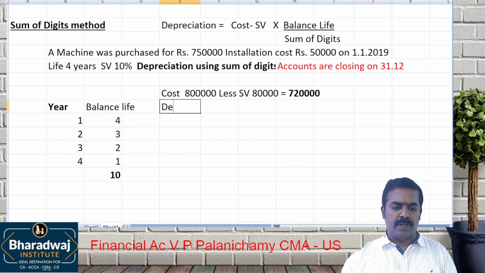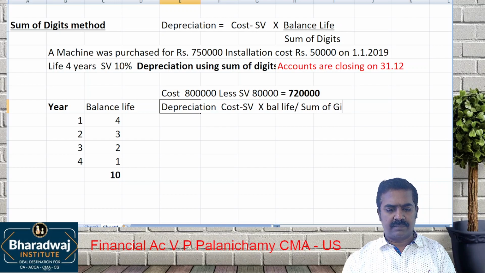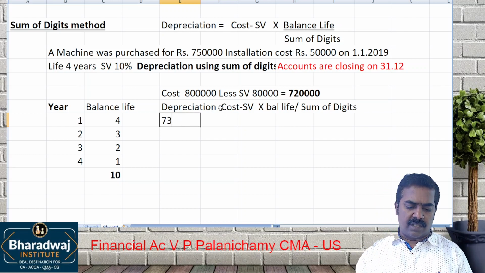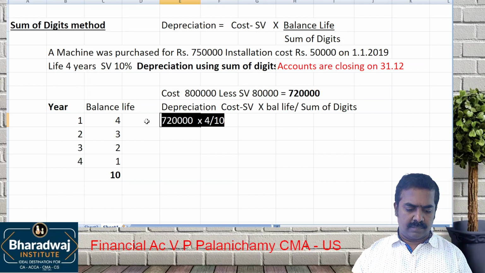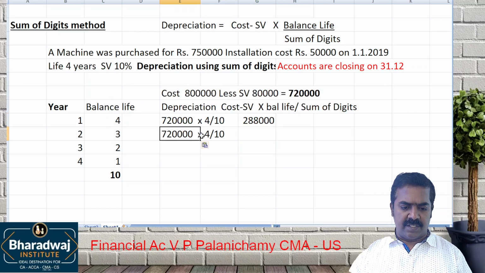10. So depreciation is nothing but cost minus scrap value into balance life divided by sum of digits. What is the cost minus scrap value we worked out? 7,20,000 into 4 by 10. This is the depreciation for the first year.